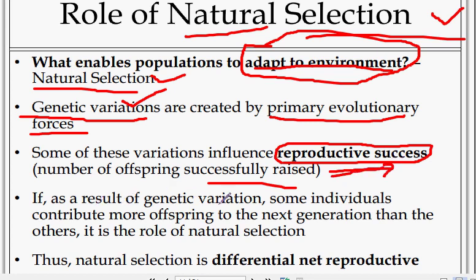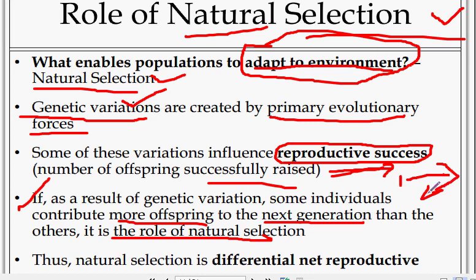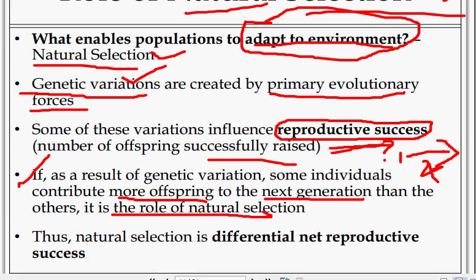If as a result of genetic variation some individuals contribute more offspring to the next generation than others, that is the role of natural selection. For example, one individual is contributing more to the next generation. That is because of the role of natural selection. Okay, we go to the next one.